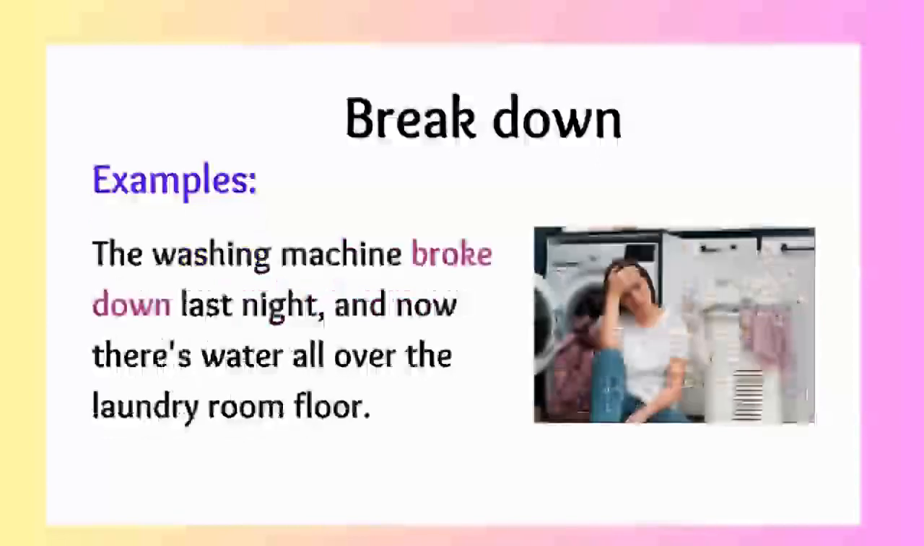Another example, the washing machine broke down last night and now there is water all over the laundry room floor. So in this case we used broke down. Why? Because of last night. Something happened last night, so it is in the past tense. Broke down.